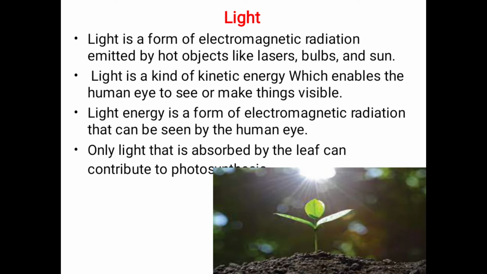So, light means electromagnetic radiation. If you want to see any objects, then light must be there, and it is a form of kinetic energy. The plants make use of this light and prepare their food. That process is called photosynthesis.